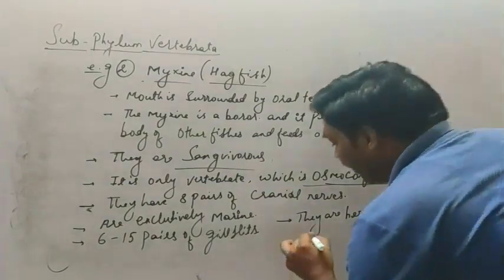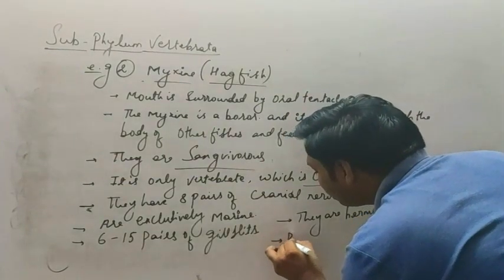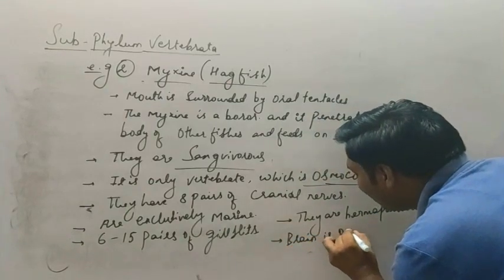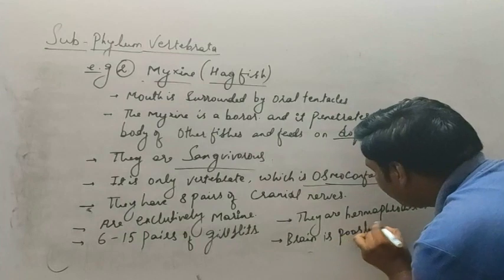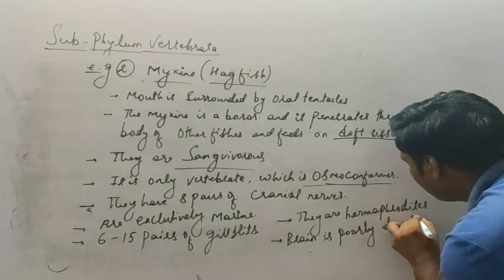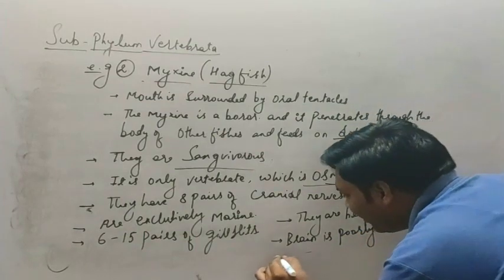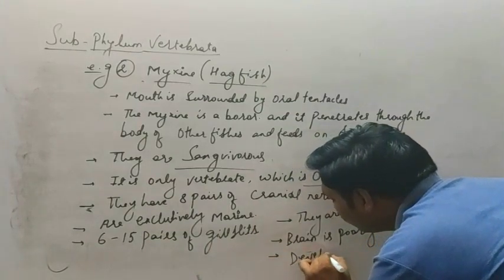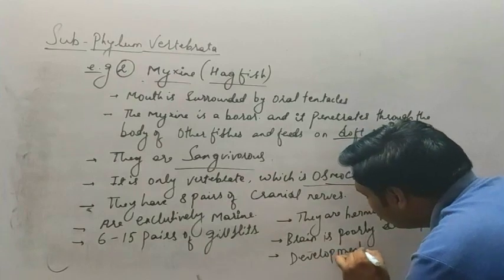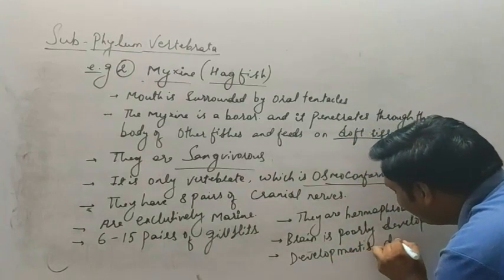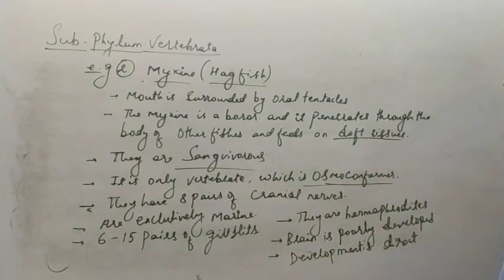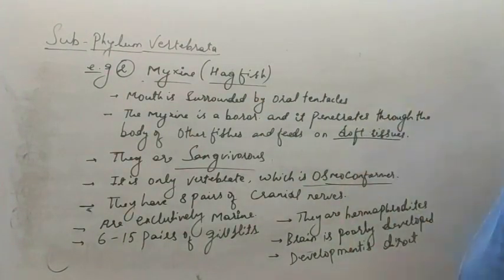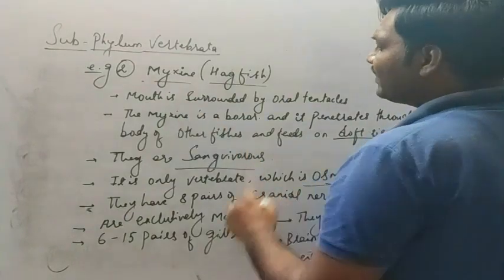Okay, and brain is poorly developed. And finally, development is direct. Okay, so these are the few characteristic features. First, mouth is surrounded by the oral tentacles. Then next, myxine is a borer.